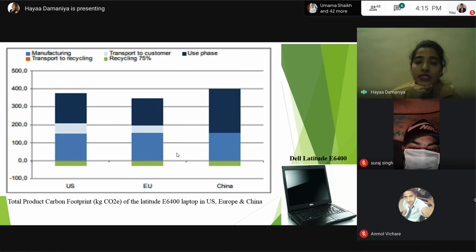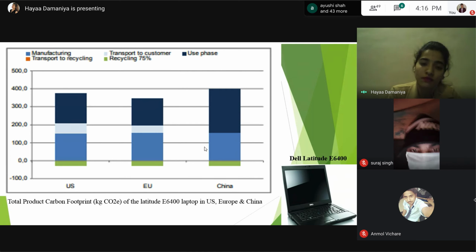Now, why is the result different if the product is the same? Because of the variance in GHG, that is greenhouse gas, emission. Greenhouse gases include gases like carbon dioxide, methane, chlorofluorocarbons, and so on. So the result differs because of the GHG emission from the different power generation modes of these three regions, that is US, Europe, and China.